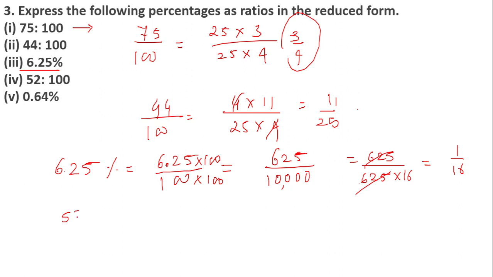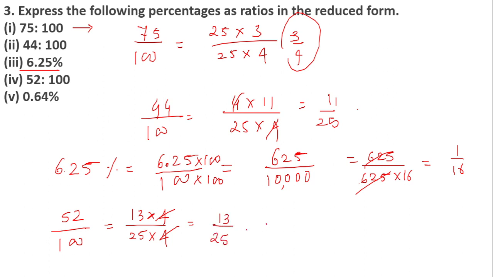Moving on to 52 divided by 100. 13 fours are 52, 25 fours are 100, 4 gets cancelled on both the numerator and denominator. We'll get the reduced form equal to 13 divided by 25.